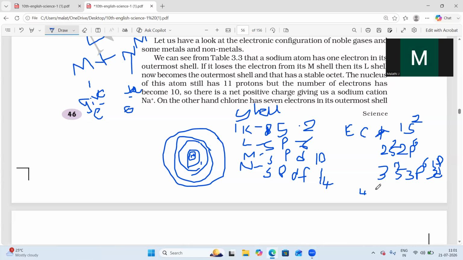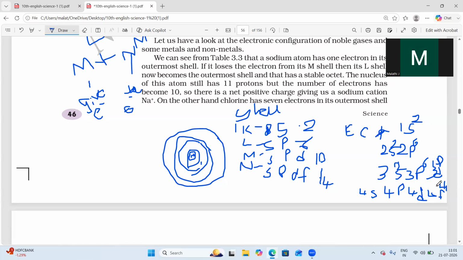The fourth shell has how many subshells? S, P and D. Along with that, the fourth shell has the subshell 4F. So we know that the remaining everything is the same. The F orbital has how many electrons? 14 electrons.